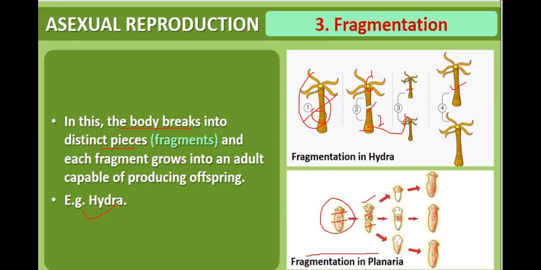The upper piece will develop the middle portion as well as the lower portion, and ultimately it will become a complete individual. The middle portion will develop the upper part as well as the lower part, and ultimately become a complete individual. The lower piece will develop the middle part as well as the upper part, and ultimately become a complete individual. So this is fragmentation in planaria.